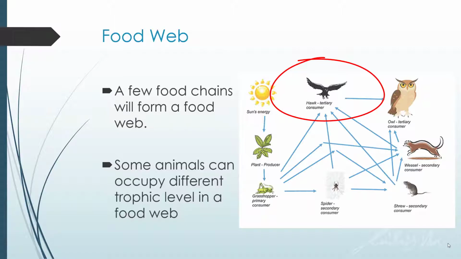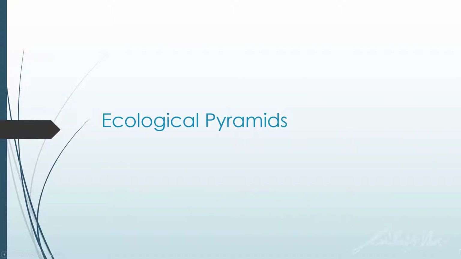And it can even be in the fifth trophic level, for example, plant, grasshopper, spider, shrew, then hawk. So that's about it for this lesson. In the next lesson, we will be learning about ecological pyramids.